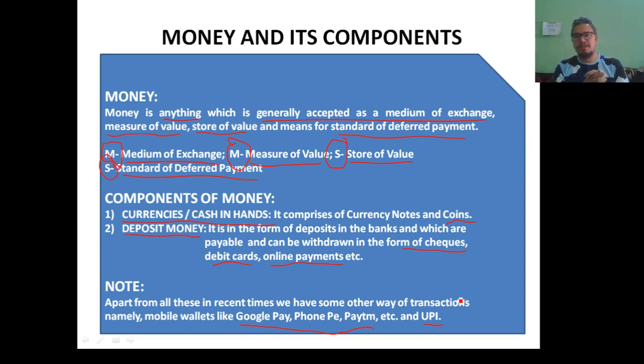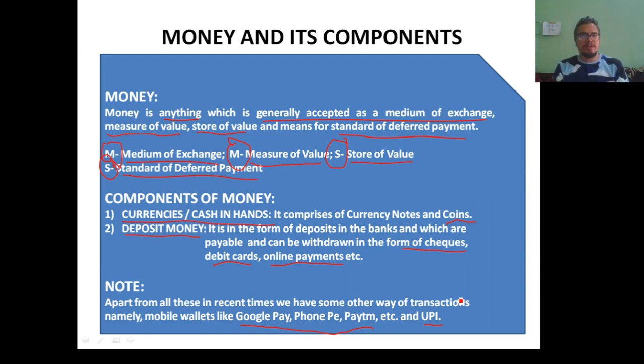Deposit money simply means the money which you have in the bank, that is savings deposit or current deposit, and you can easily use it through debit card, through online banking, through checks. You can withdraw it through checks and make payment through checks.